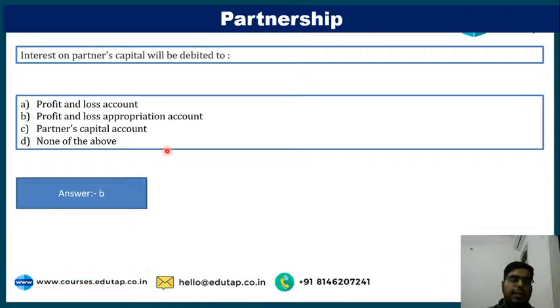The correct answer is B, profit and loss appropriation account. Clear? All have given the correct answer.